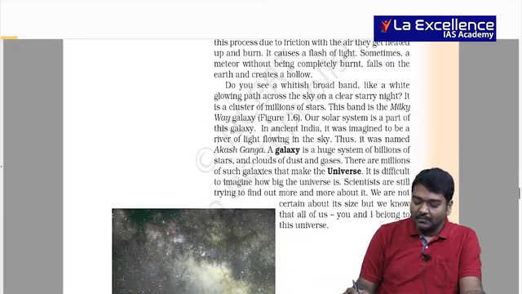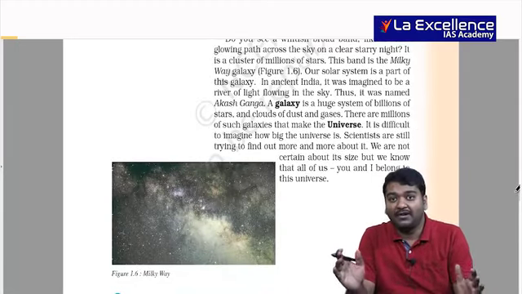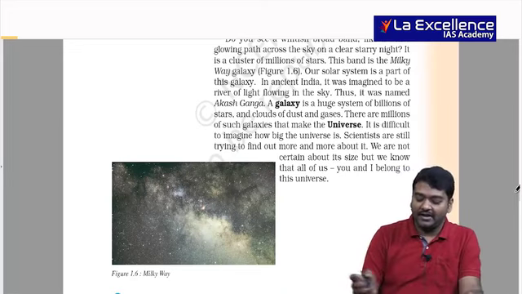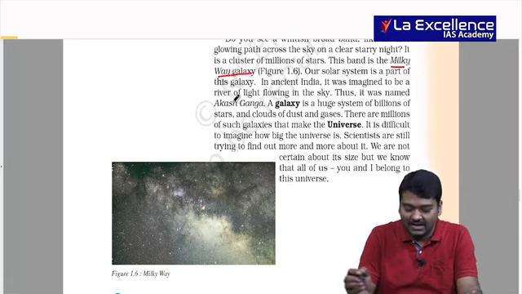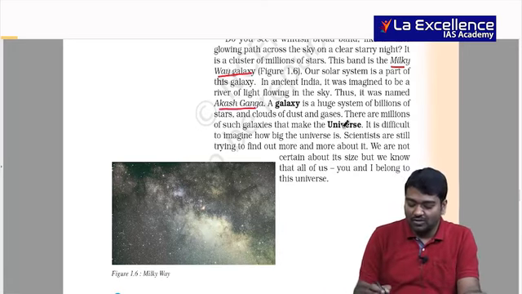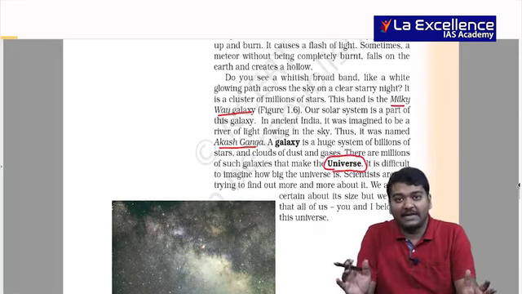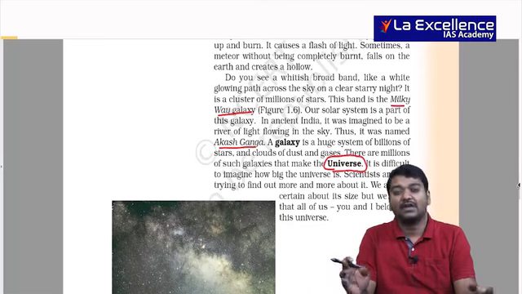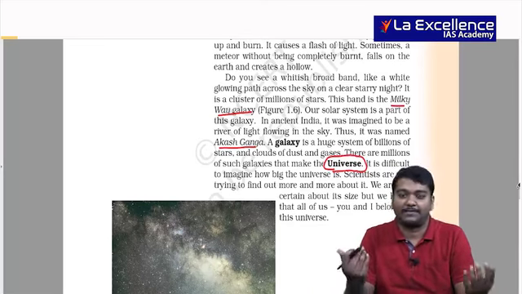And then the entire stars are again divided into galaxies, and our solar system is present in the Milky Way galaxy or Akash Ganga, and multiple galaxies usually form the universe, right? Multiple galaxies usually form the universe. So these are some of the important things that you need to see with respect to this chapter.